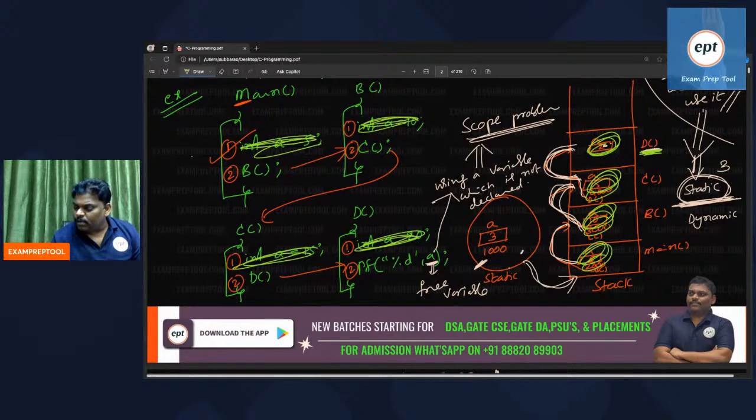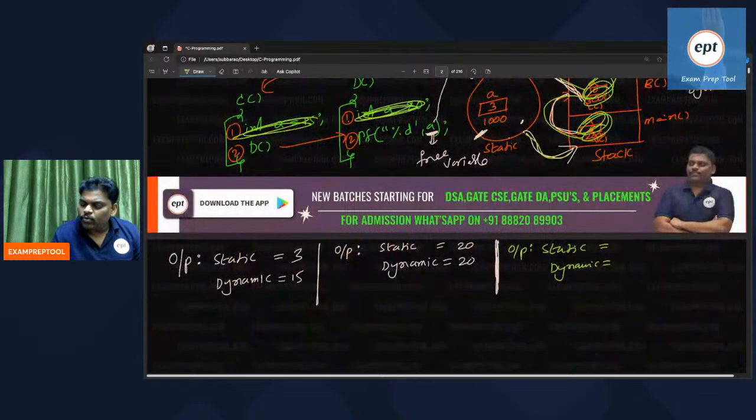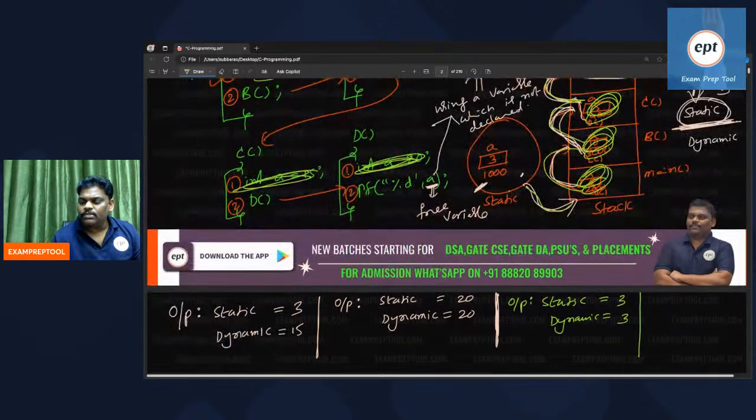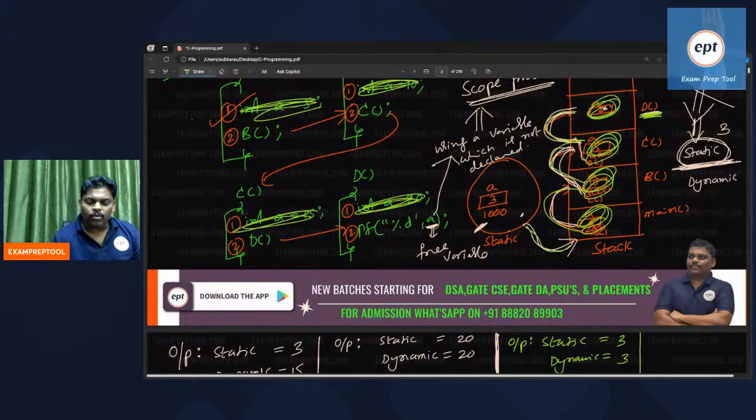Dynamic, what is the answer? Previous, not there. Suppose all are not there. Static area, one more person is available. Worst case, it will go there and 3 will be printed. Both will print the global variable in the worst case.